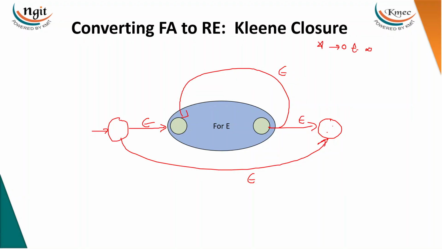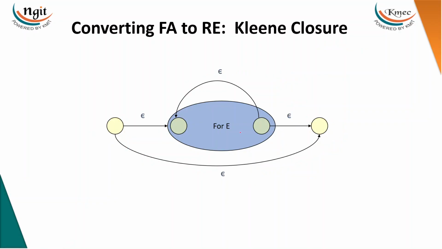So from the starting state to the final state, you either take it zero times, or one time, or two, three, four, five times. That's what the automaton is.